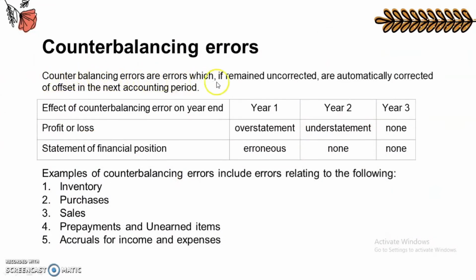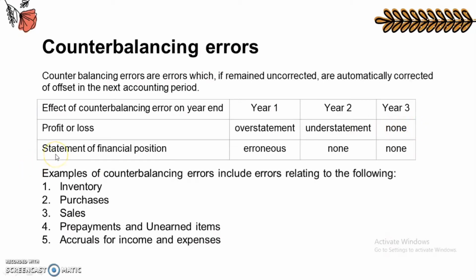Counterbalancing errors are errors which, if they remain uncorrected, are automatically corrected or offset in the next accounting period. Yung mga effects sa financial statement will automatically reverse in the next accounting period. Kaya nga counterbalance kasi ibig sabihin nun is reverse. Paano? Ano ang mga magiging effect sa counterbalancing error on year-end kung sa profit or loss? Sa year 1, of course, it will be overstated. Sa profit for year 2, it will be understated if the error remains uncorrected. However, the profit in year 3 will be unaffected.